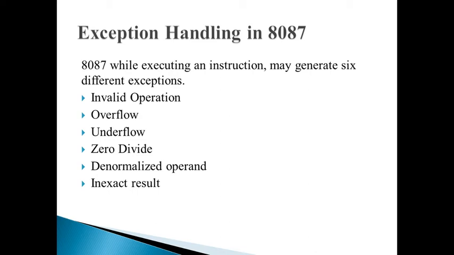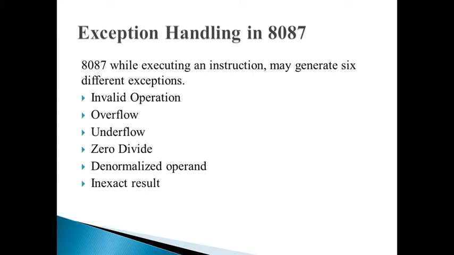So first exception, invalid operation. These are exceptions generated due to stack overflow, stack underflow, an intermediate form as result, or a not a number as an operand. Next, overflow: a result too big to fit in the format generates this exception. The condition code bits indicate the result is prohibitively large, that is infinity.